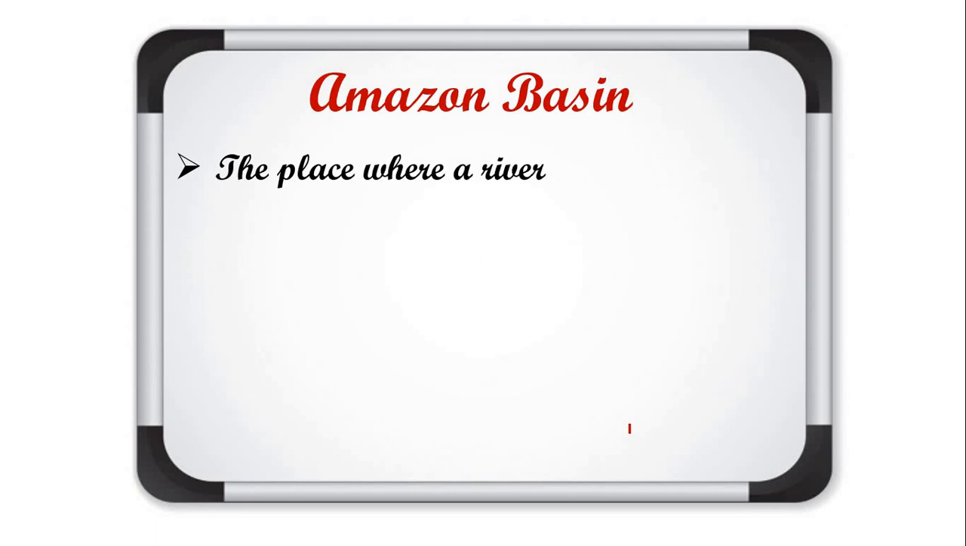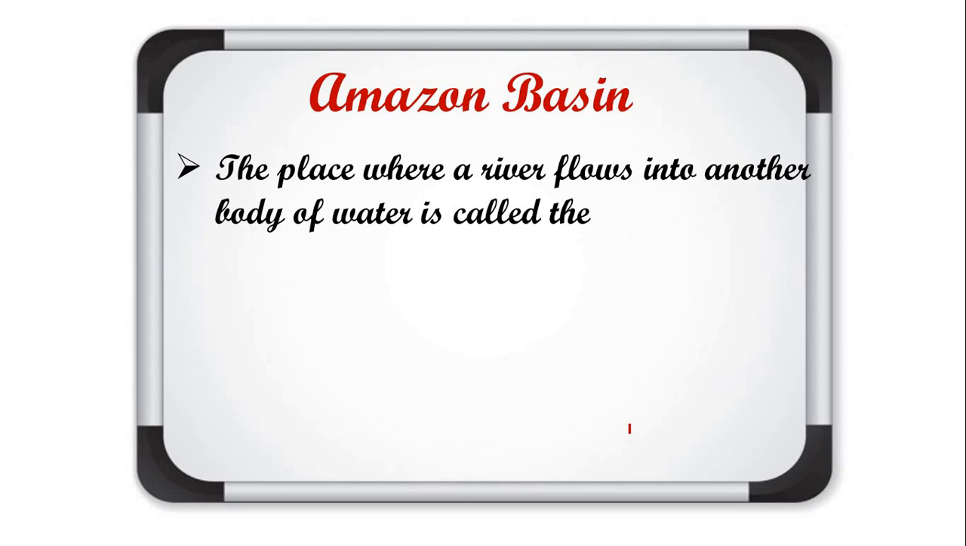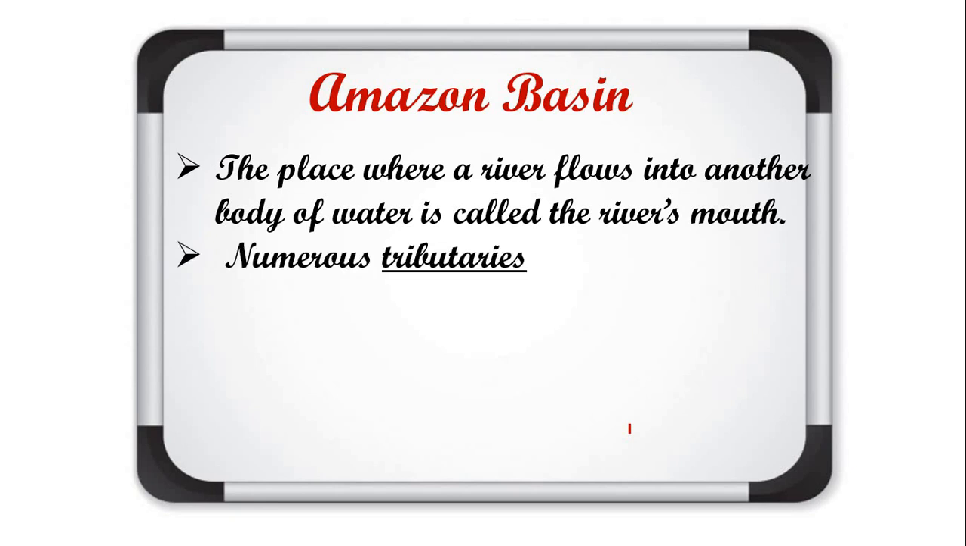The place where a river flows into another body of water is called the river's mouth. This I told you. I have shown you the mouth of the Amazon River also, where it falls into the Atlantic Ocean. So what do you mean by the river's mouth? The place where a river flows or falls into another water body, that place is known as the river's mouth.